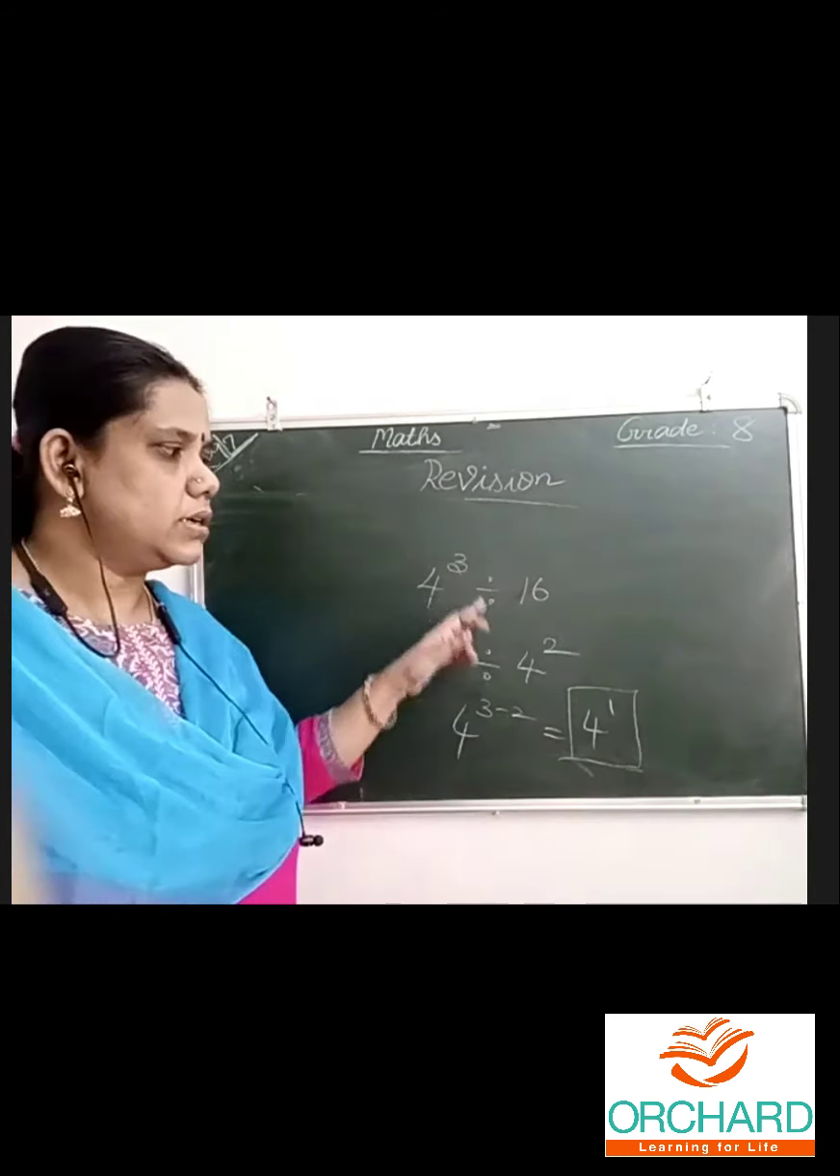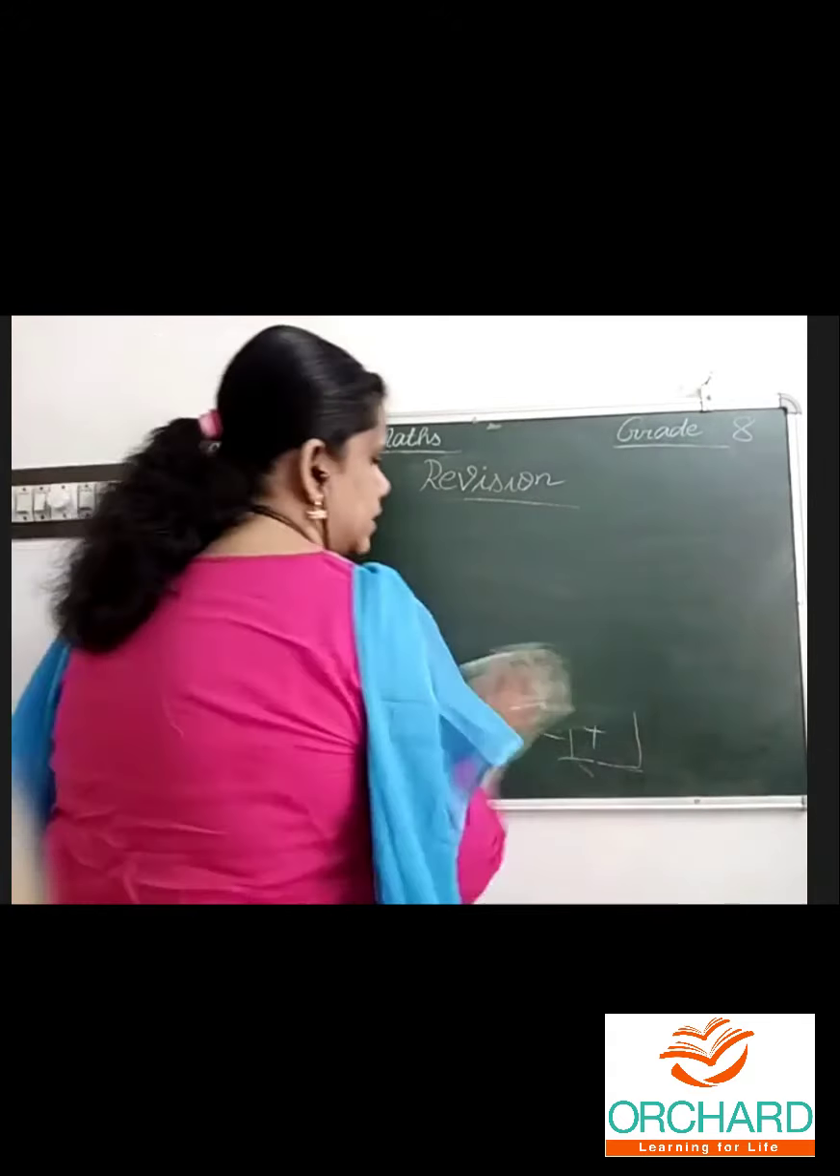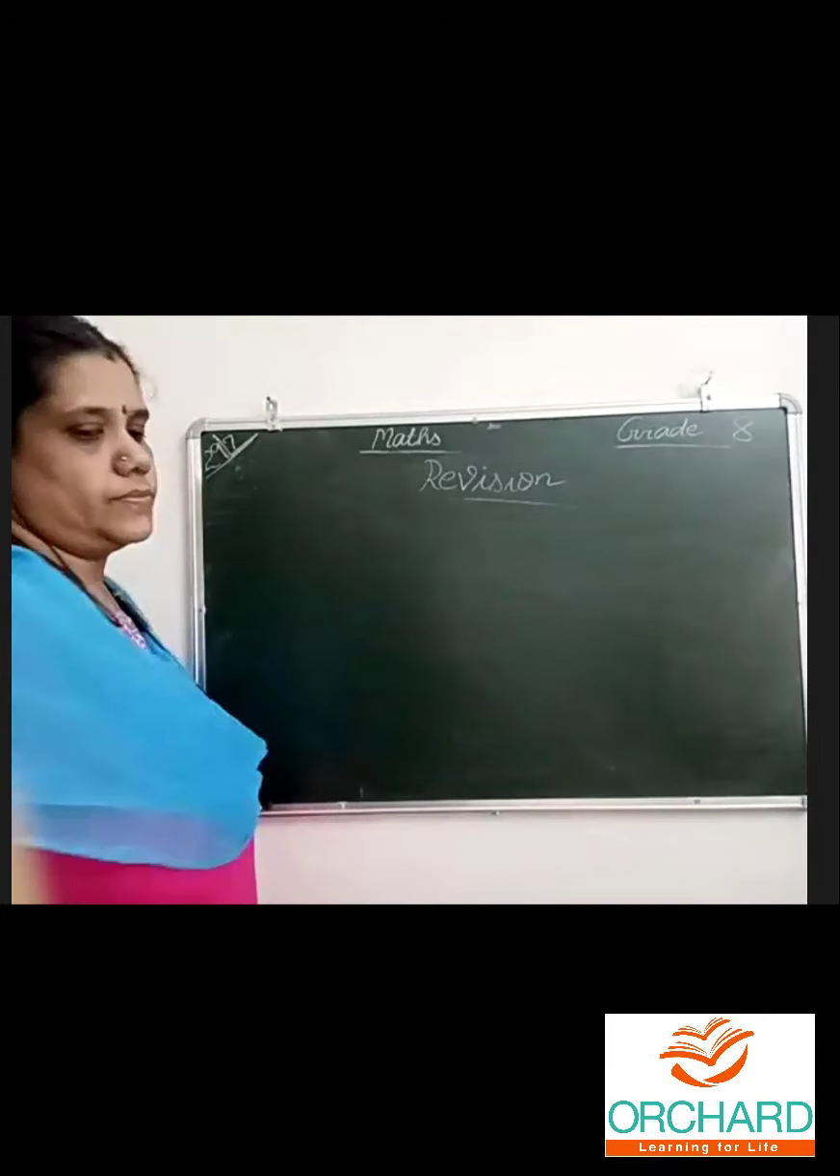Understood? Exponential form of numbers. These type of things can be there. That's all.